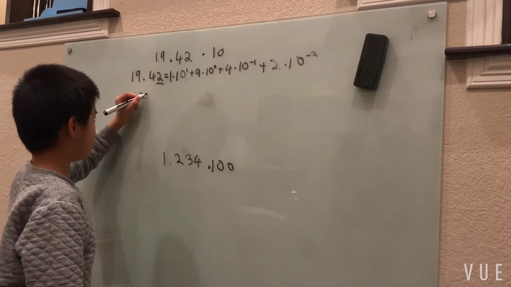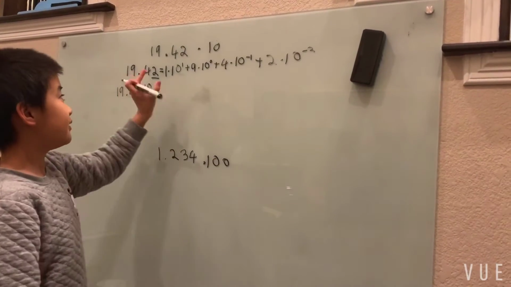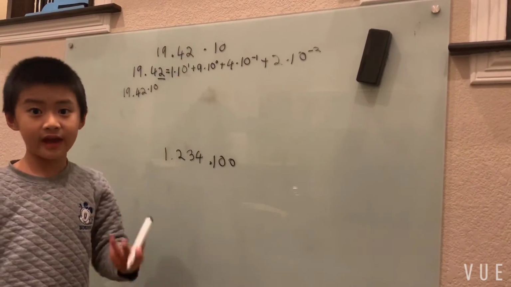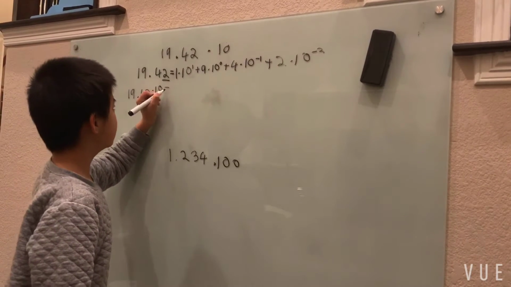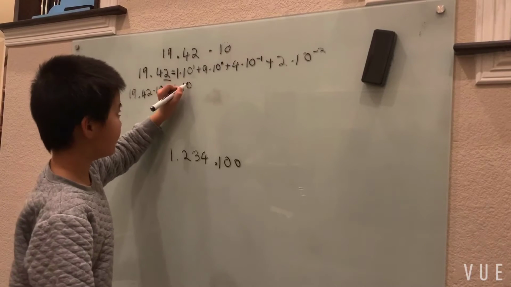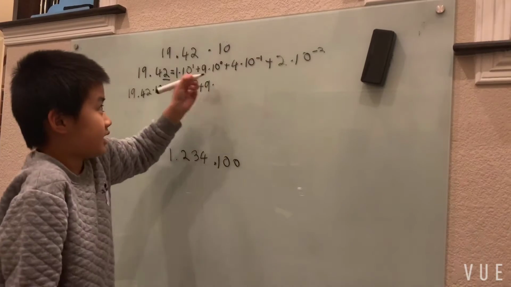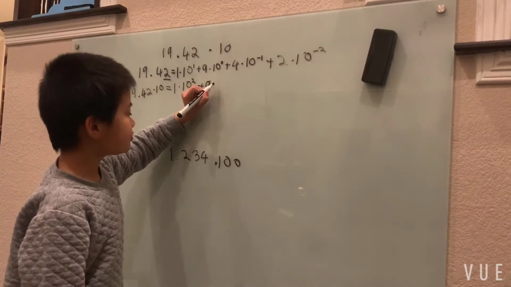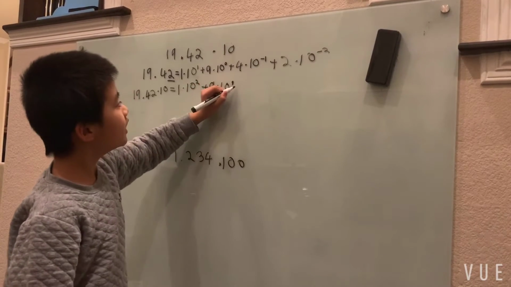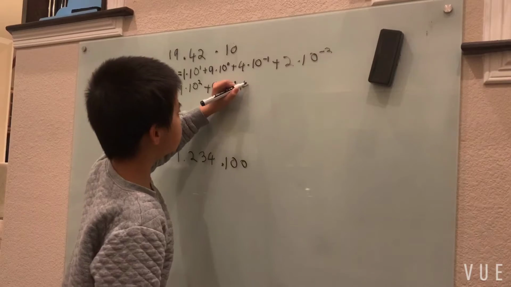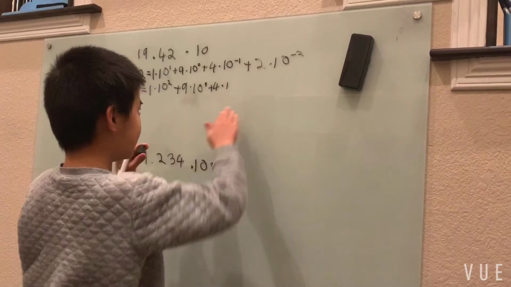19.42 times 10. Well, basically what we're doing here is just multiplying each of our terms by 10. So our 1 times 10 to the first becomes 1 times 10 to the second, and on the 9 times 10 to the 0, just add 1, so it becomes 10 to the first, and this 4 turns into the units place, 4 times 10 to the 0th power.